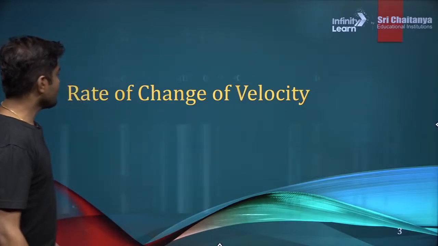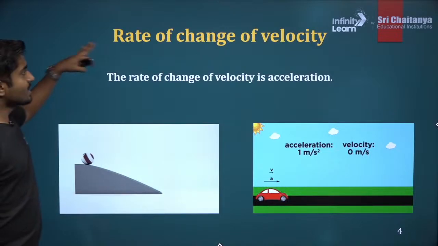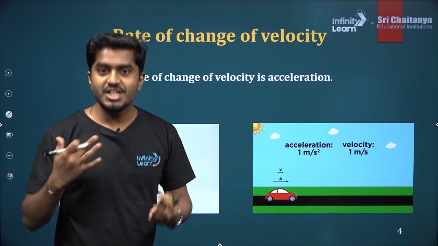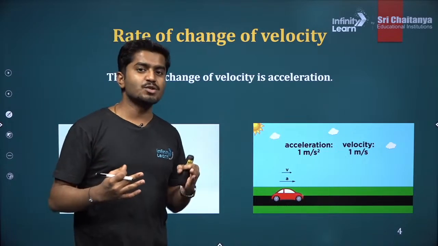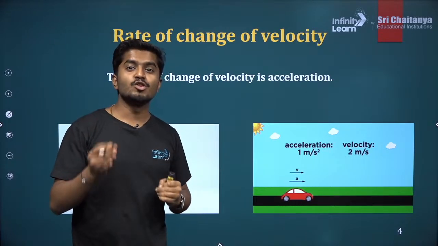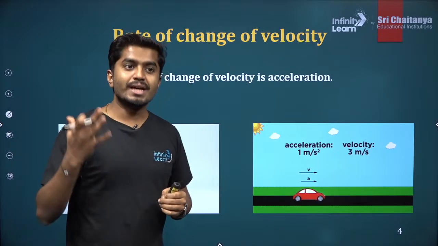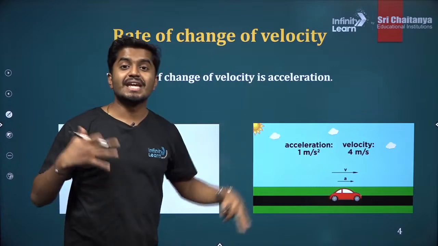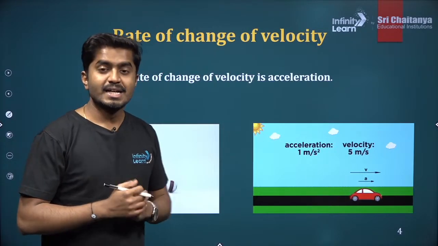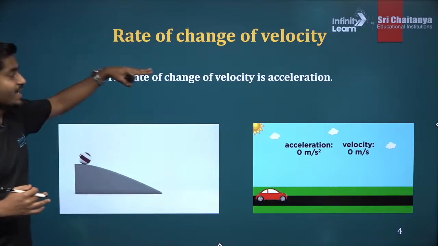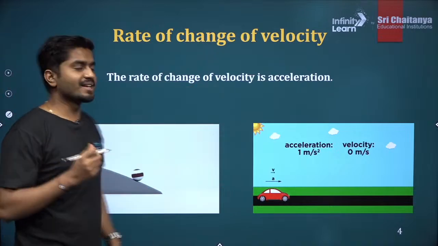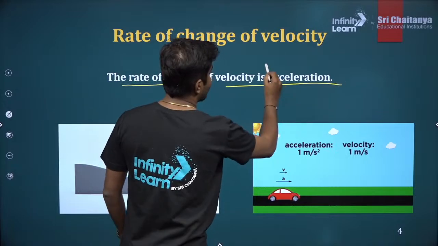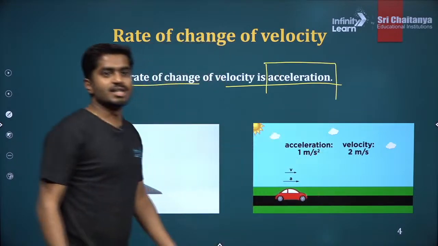Awesome. So now we are going to learn about rate of change of velocity. If the velocity is changing with time, in which situation does it change? If it is a non-uniform motion. So in the non-uniform motion, what happens? The velocity will change with time, right? So that rate of change is called acceleration. So rate of change of velocity is called our acceleration.